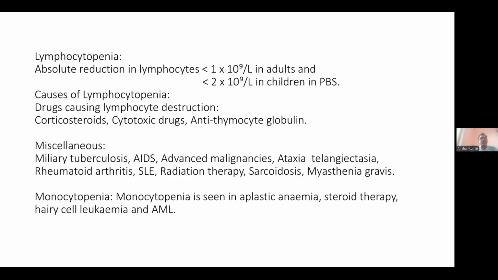Then coming to the next case, that is lymphocytopenia. In lymphocytopenia, there is an absolute reduction in lymphocytes, less than 1 into 10 to the power 9 per liter in adults and less than 2 into 10 to the power 9 per liter in children, observed in peripheral blood smears. This is observed following steroid therapy mostly, then anti-cancer drugs, radiation, and HIV infections.